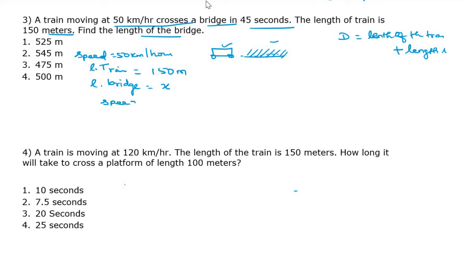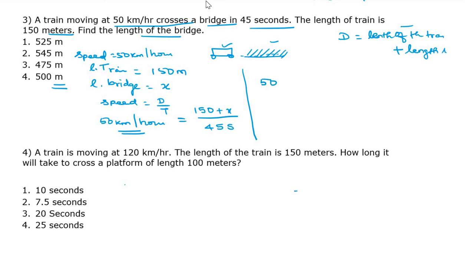Speed equals distance by time. So substitute here: 50 kilometer per hour equals distance, which means adding these two, 150 plus x, divided by time, which is 45 seconds. Okay. So here we need to convert. This is kilometer per hour and the answer is in meter, so we have to convert into the smaller unit. So I am writing 50 into 5 by 18. So I converted into meter per second. Time is already in seconds. Cross multiply: 50 into 5 by 18 into 45 equals 150 plus x.